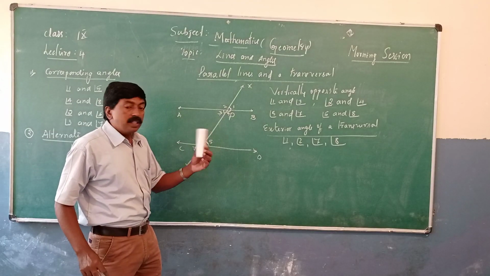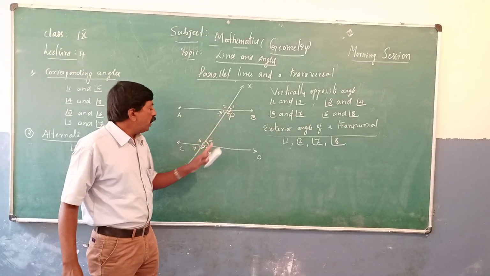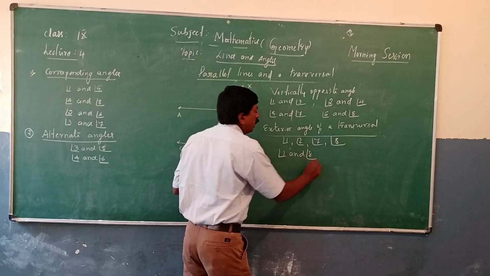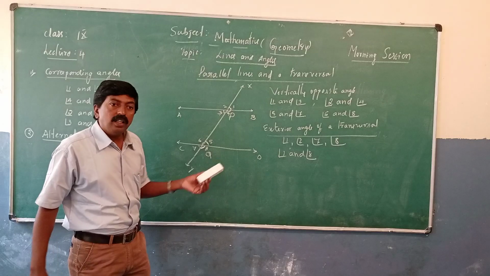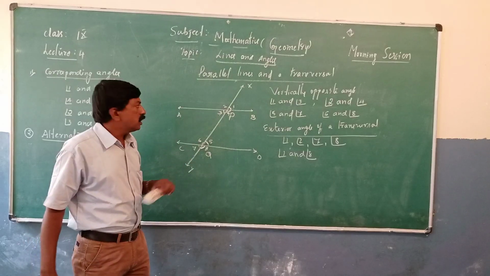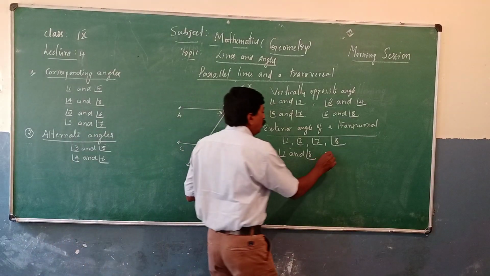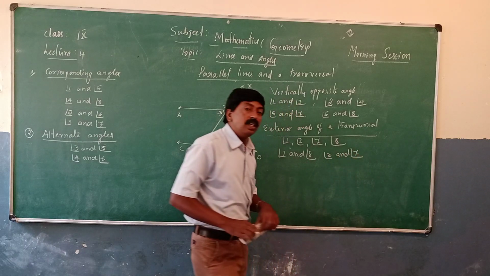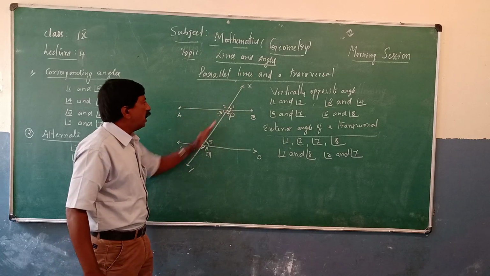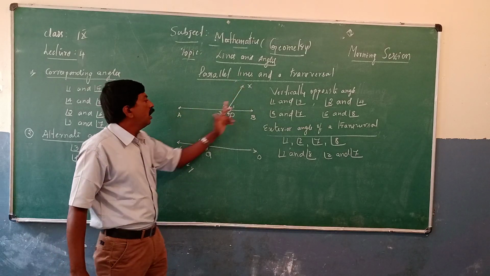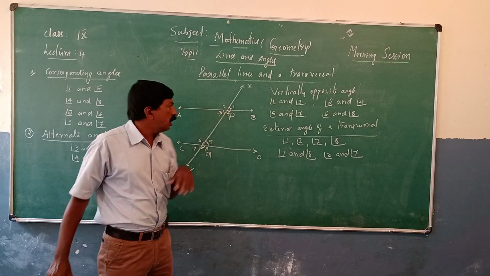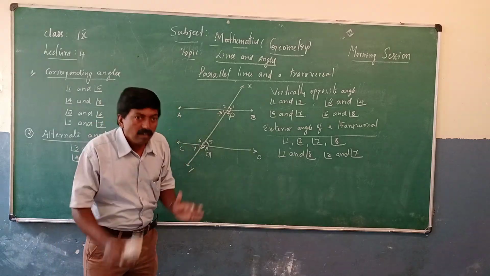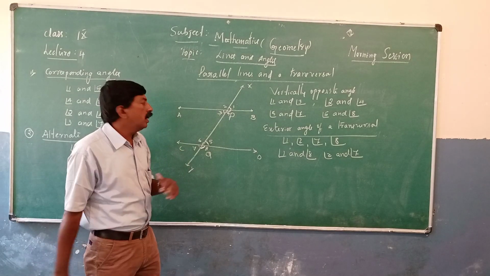Among those, on the same side, angles 1 and 8 are exterior angles on the same side of a transversal. Angles 2 and 7 are also exterior angles on the same side of the transversal.